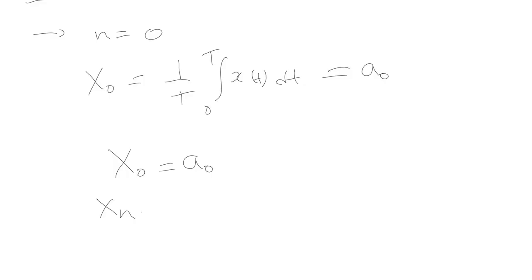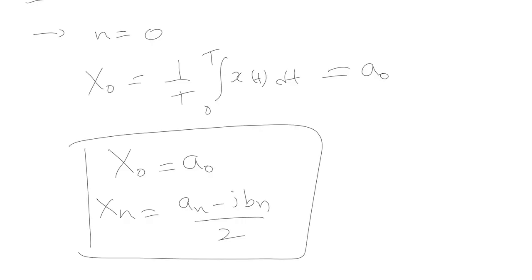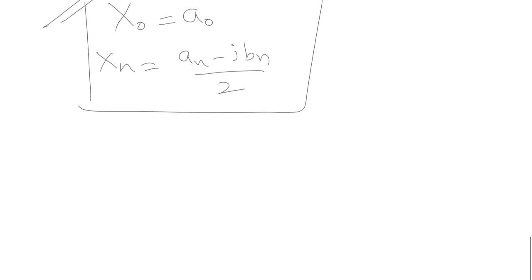And x of n is equal to a of n minus j times b of n by 2. These two relationships give you the important insights or the correlation between the trigonometric Fourier series and the exponential Fourier series. Building upon this, let us analyze some more important results based on these relationships.